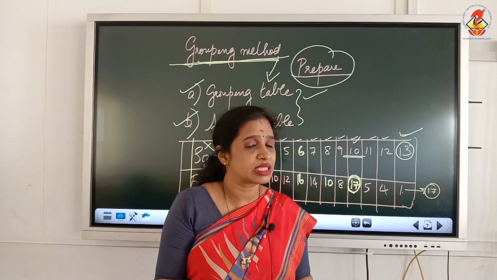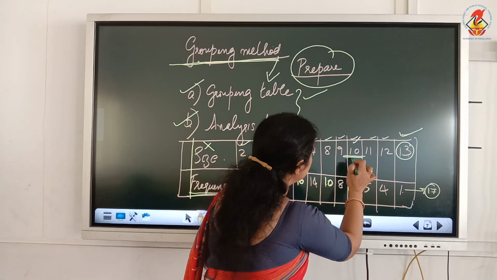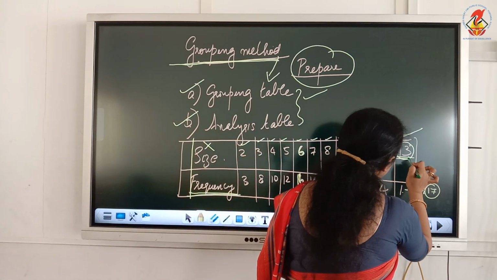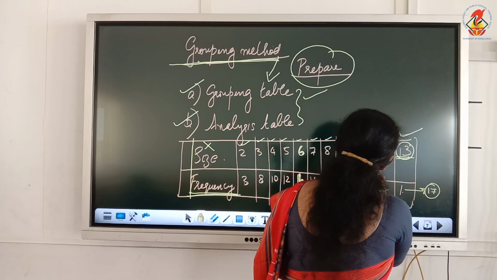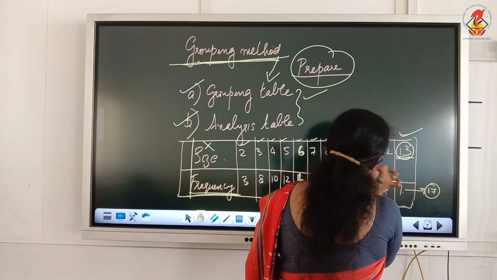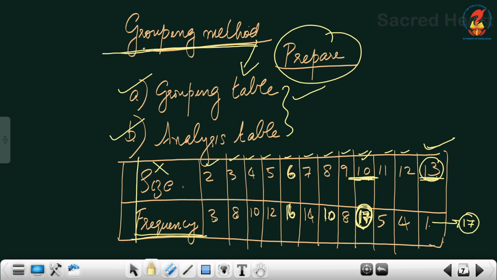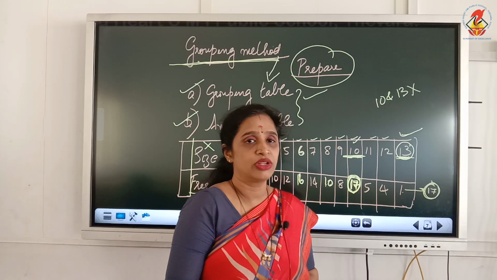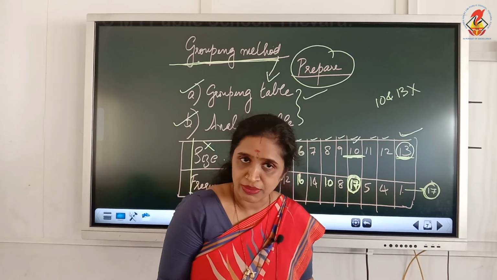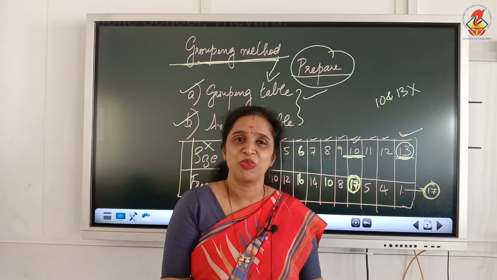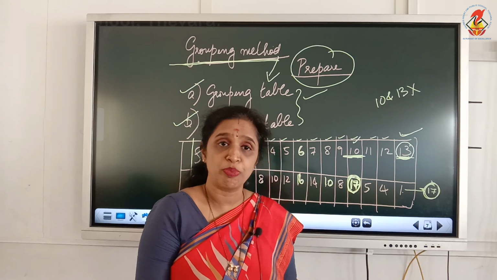As per the example which I made now, number 13 has a 17, and at the same time number 10 also has a 17. So these are the two sizes with maximum frequency. We can't consider both 10 and 13 as a modal value. Only one modal value should be there. So in such circumstances, we will be using the grouping table, or grouping method.